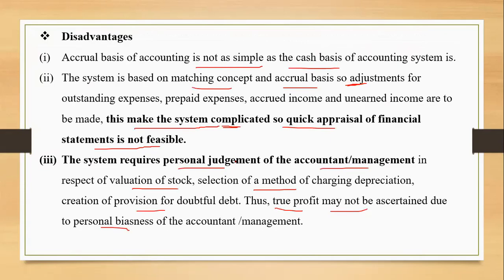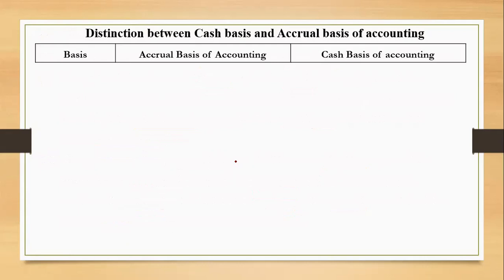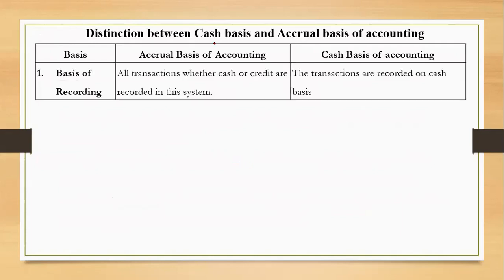Now finally, we have the distinction, the last topic of the chapter. We have a good number of points of difference between the cash basis and the accrual basis. Need to understand it. All the same things are going to be repeated. The basis of recording: when you talk about the accrual basis, whether cash or credit, all the transactions are recorded over here. But under cash basis of accounting, they are recorded on cash basis only.